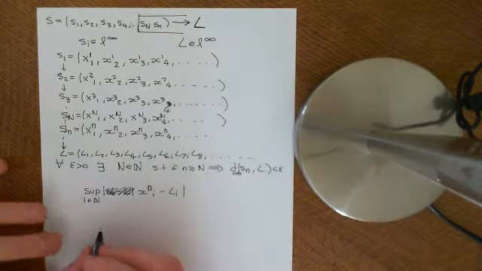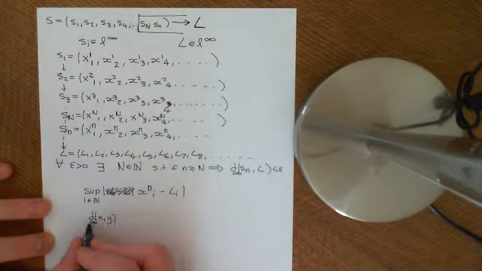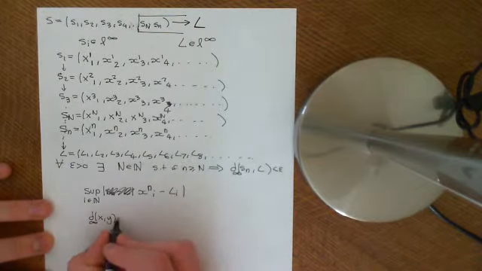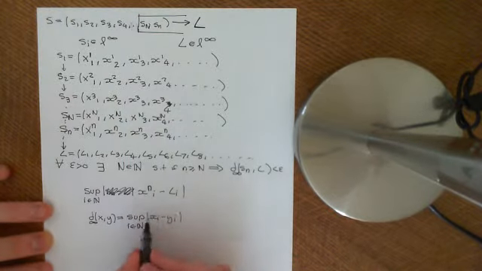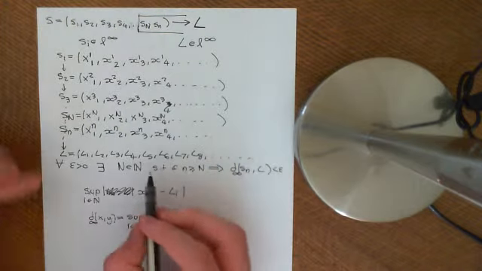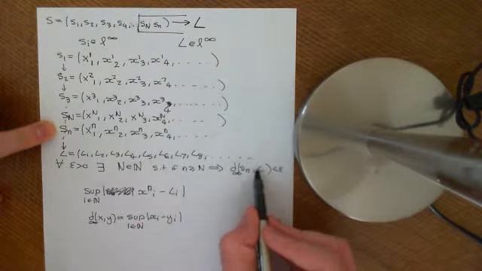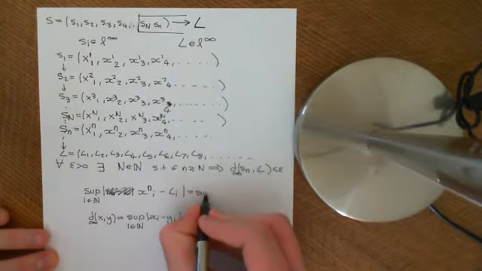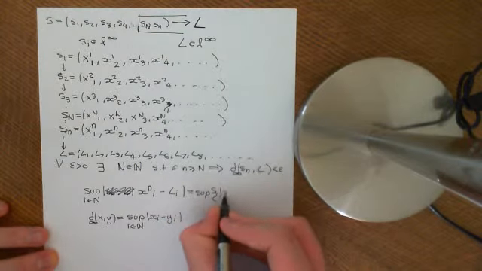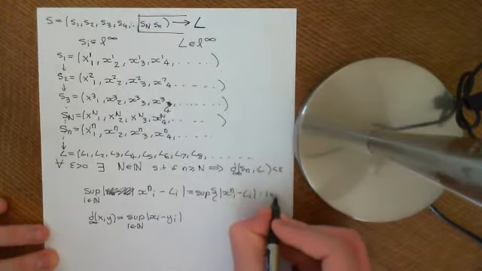If I have the difference between two sequences, x and y, remember, the distance in the infinity metric between x and y is equal to the supremum over i an element of the natural numbers of the modulus of xi minus yi. So you need to take the ith term of this sequence, which is x little n i, and you need to take the ith term of this sequence, which is li, and then take the modulus between them. So this is equal to the supremum of the modulus of xni minus li, where i is an element of the natural numbers.